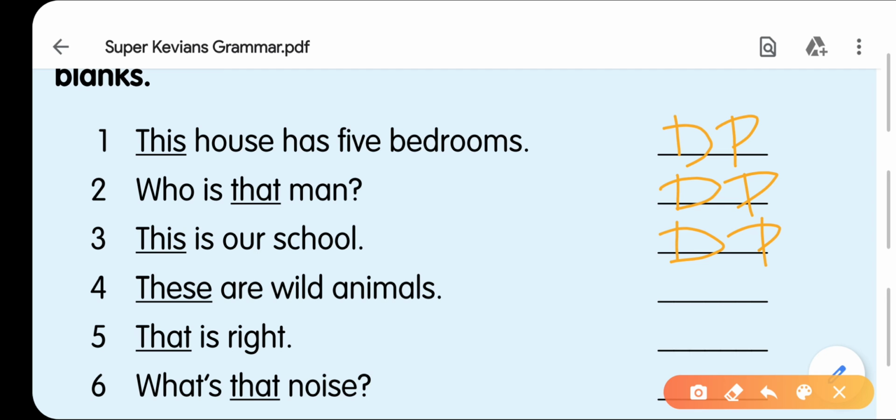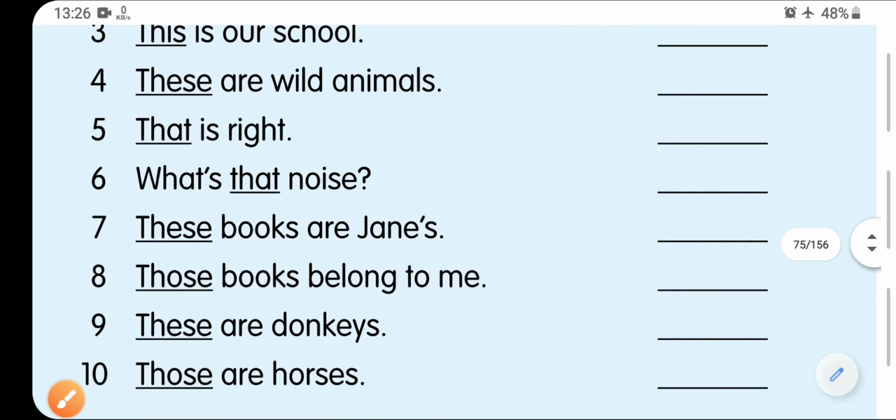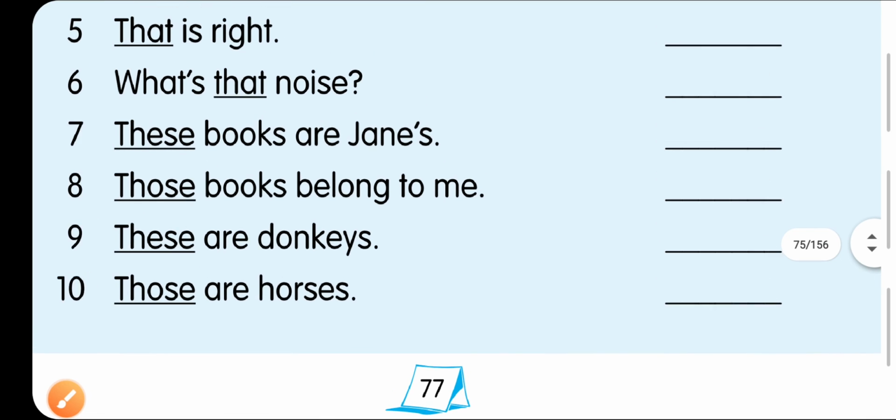These are wild animals. Here you are saying about the animals who are wild. It means wild is an adjective here. That's why it is DA. That is right. Right means some quality you are telling about. That's why it is DA. So now you are almost clear about the demonstrative pronouns and demonstrative adjectives. Let's finish the last 5.